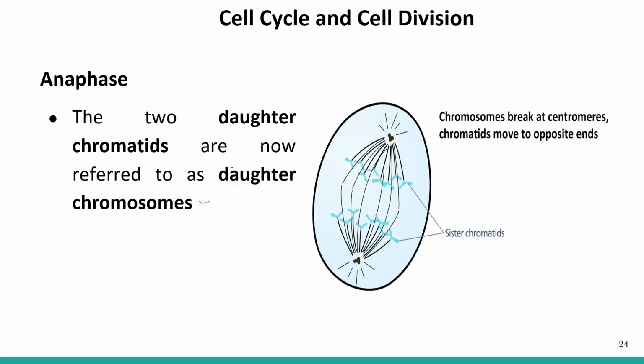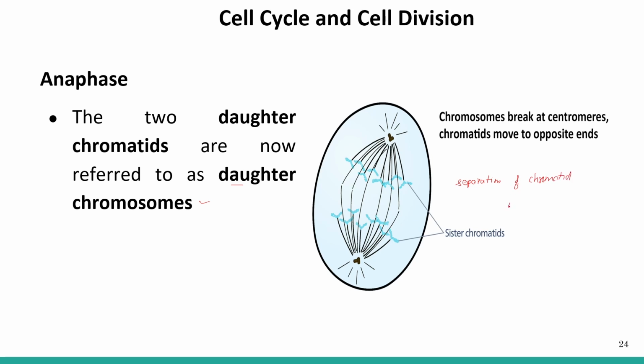And that's why mitosis is known as the equational division, because what is happening here? There is separation of chromatids due to the division of the centromere.